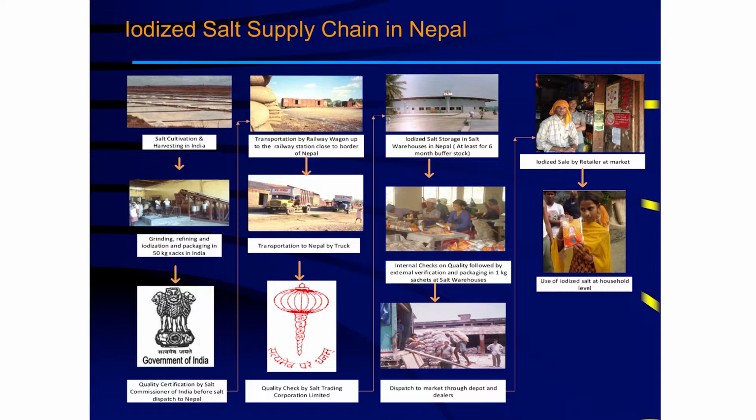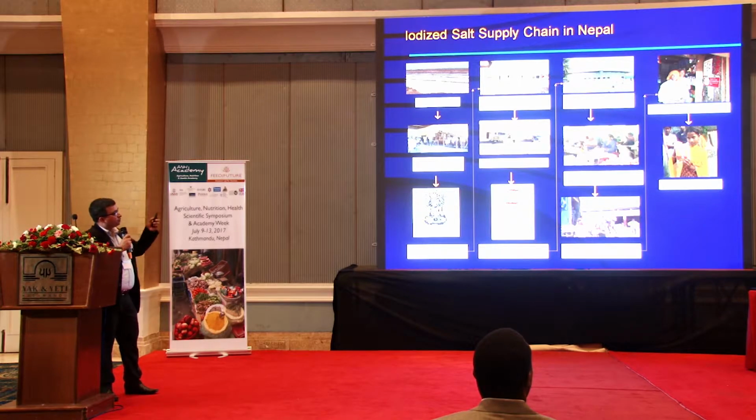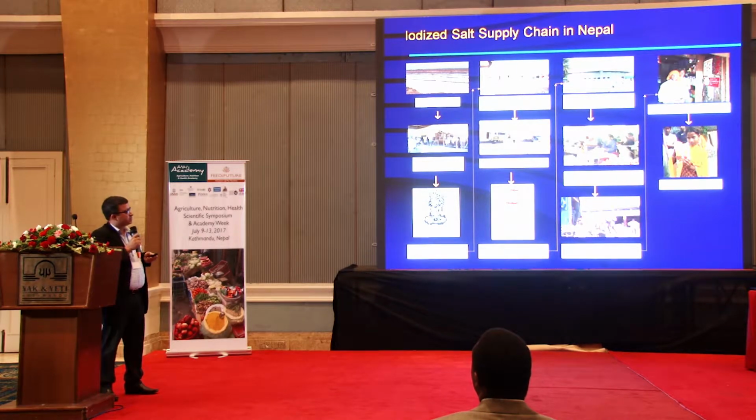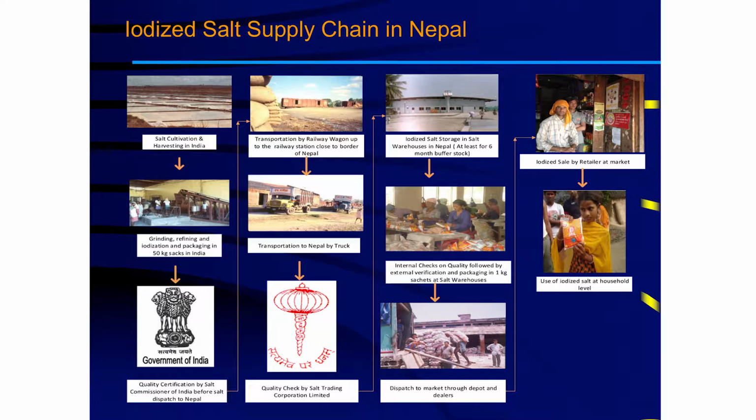And here in Nepal, the responsible agency to ensure the iodine level is Salt Trading Corporation Limited Nepal, which checks its iodine content, and then it is stored for more than 6 months in the salt warehouses located in different parts of the country. Especially there are 6 main sites, where there is an internal monitoring system and external verification system to ensure the salt contains adequate iodine. And here it gets packed in small pouches and delivered through the depots and dealers, and finally reaches the retailers, where the intended beneficiaries get the iodized salt. This is a very simple supply chain in Nepal.